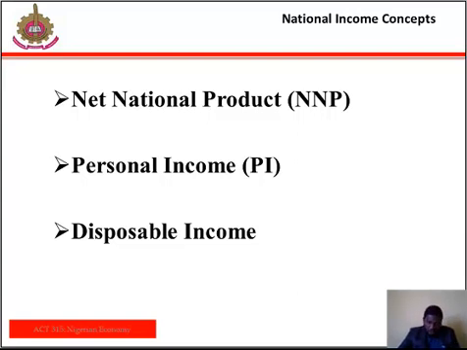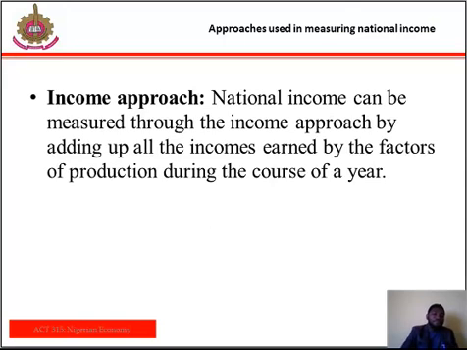Personal income is the income that comes to an individual due to their contribution to a production process. And the last one is disposable income. This is the income from all sources that accrue to an individual or household, either as part of a production process or not. Any income that comes to me is disposable income. Once we have removed tax and other transfer payments, the money remaining that one can actually consume or save is what they call the disposable income. So it is represented in a simple economy as Y equals C plus S, where Y equals the disposable income, C is consumption and S equals savings.